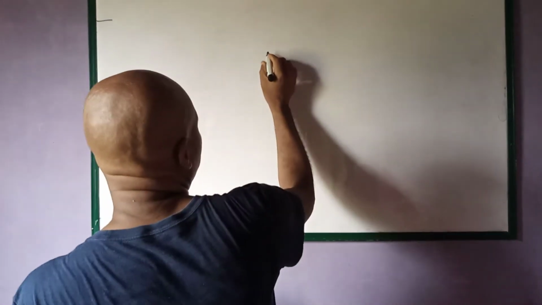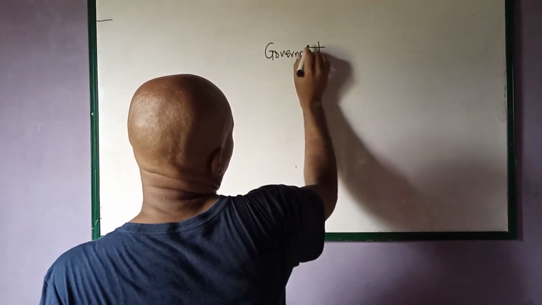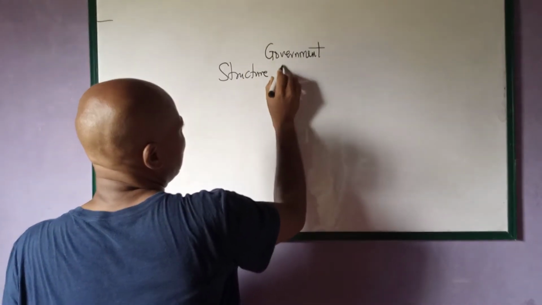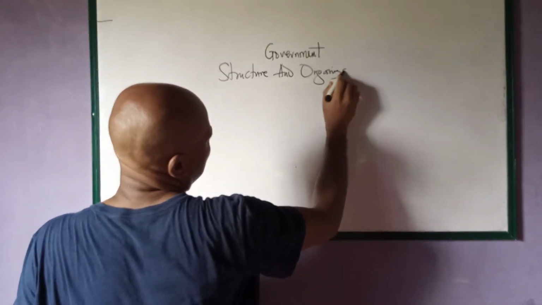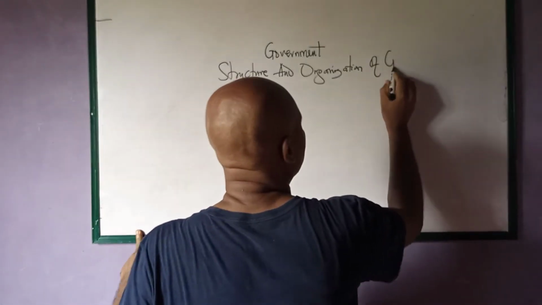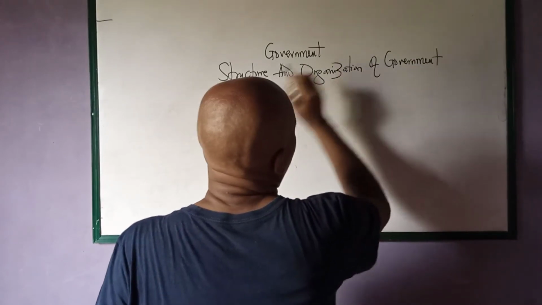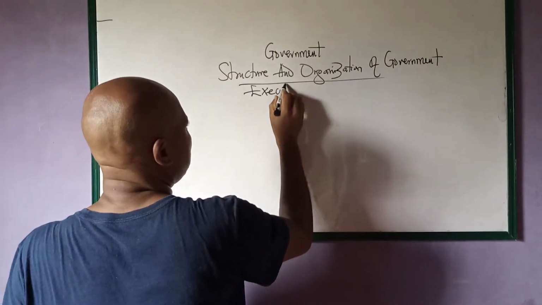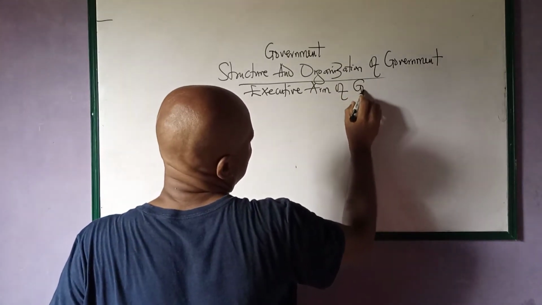So today we're looking at government, structure and organization of government, and we are looking at what we call the executive arm of government.